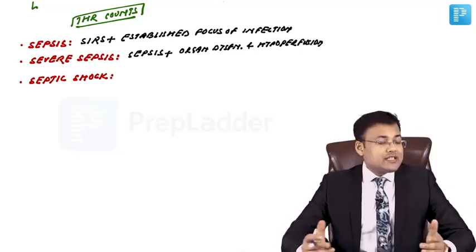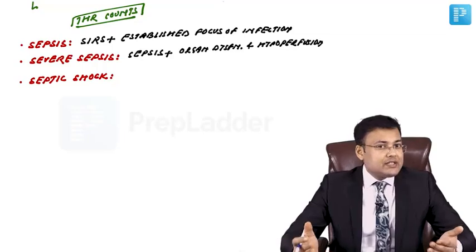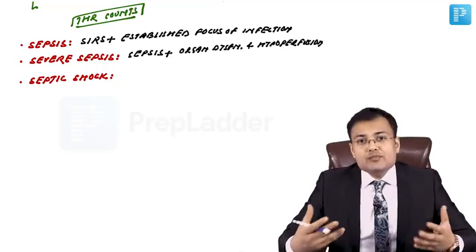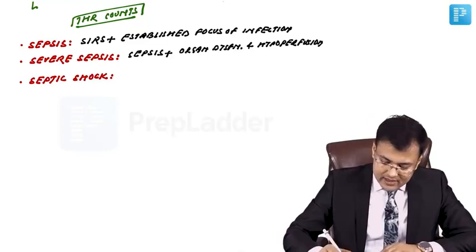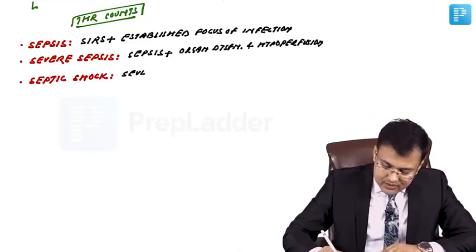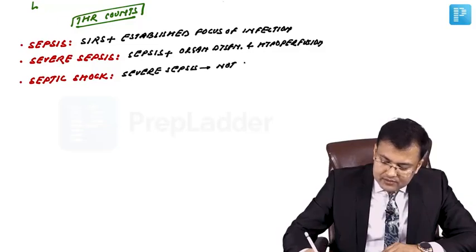Okay. And what is septic shock? When the patient is having severe sepsis not responding to IV fluids, that is septic shock.